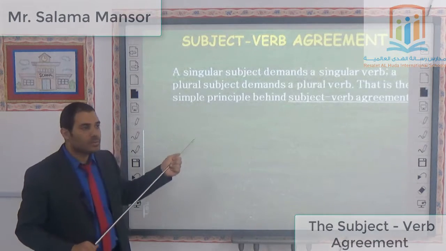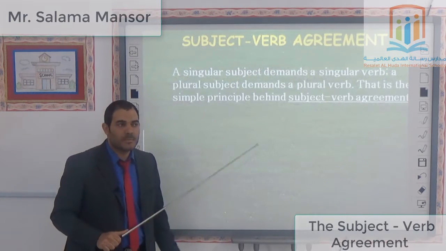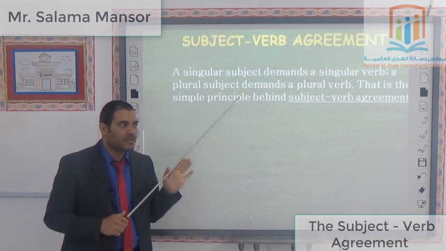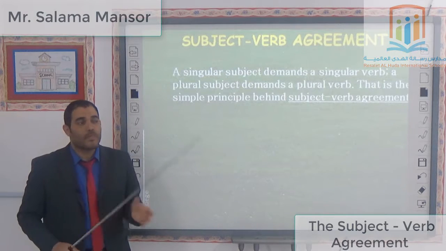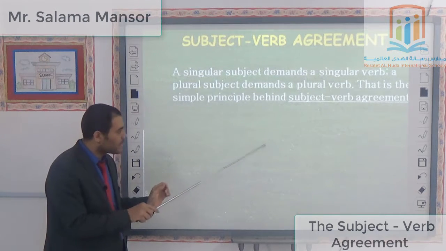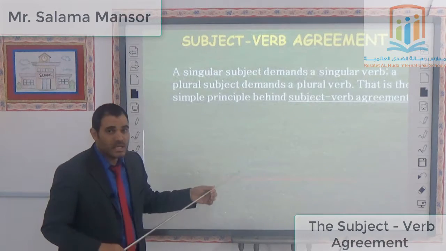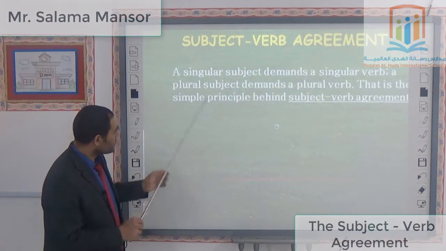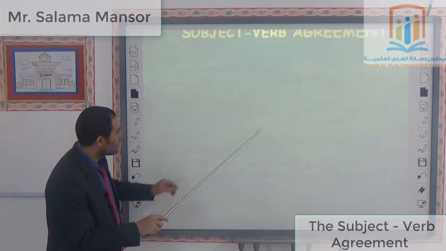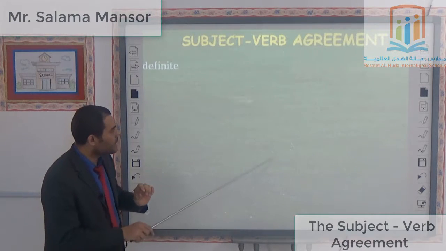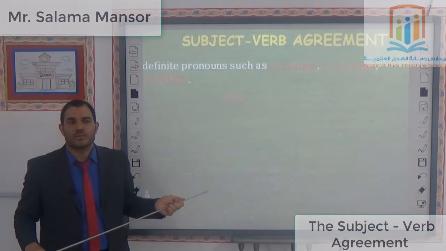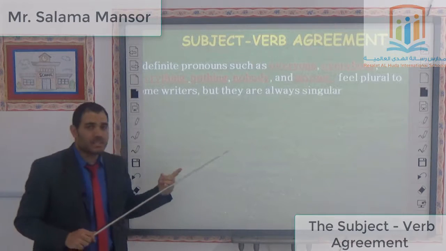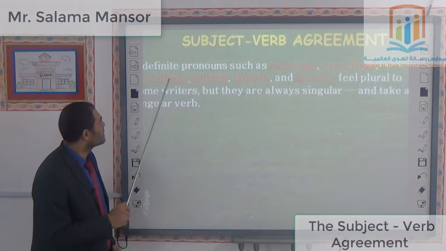In the same way, a plural noun or plural subject demands a plural verb. But what do you know about the verb in the singular mood? If the verb ends in S, it refers to the fact that this verb is in the singular mood. So, according to this rule, if I say, my father drives a car, you see, this is a man like this.